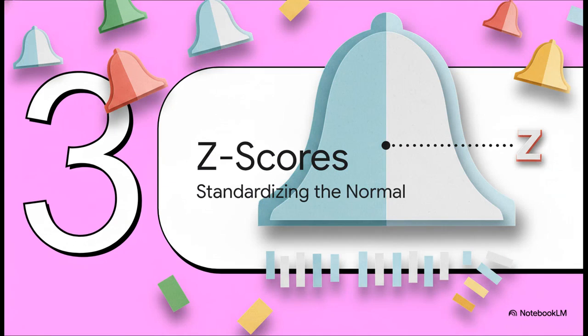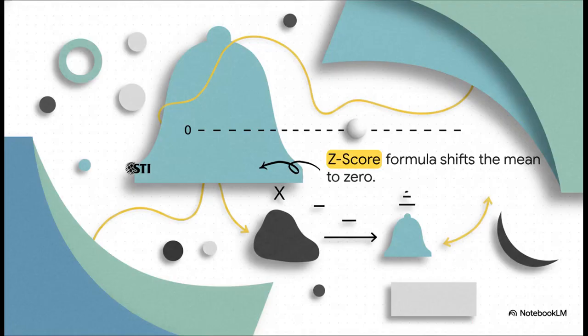Which brings us to our next section, standardizing with z-scores. Because think about it, how do we actually calculate distinct probabilities when every single data set has a different mean and standard deviation? We obviously can't have a unique table for every curve in existence. So the solution is the z-score formula. It's a real game changer. By taking our specific observation, subtracting the mean, and dividing by the standard deviation, we mathematically shift the center of our data right to 0. This standardizes our particular observation so it fits perfectly onto one universal master probability table.